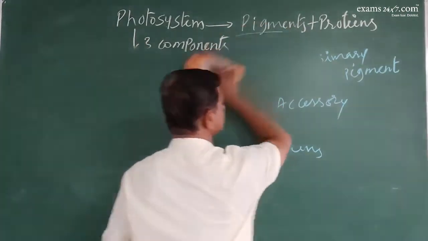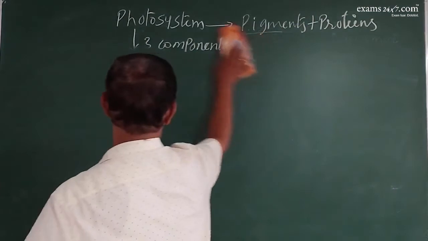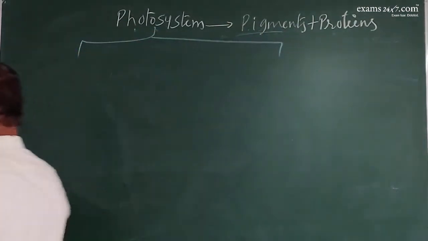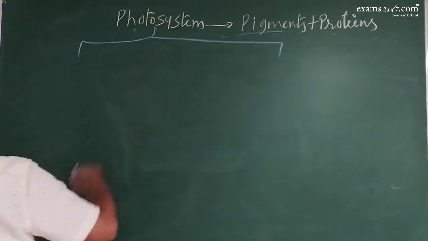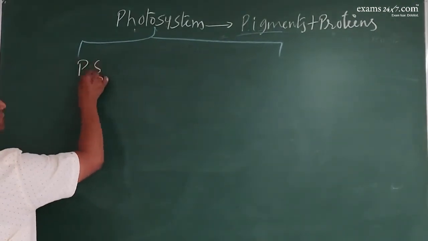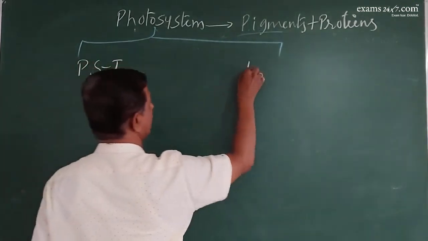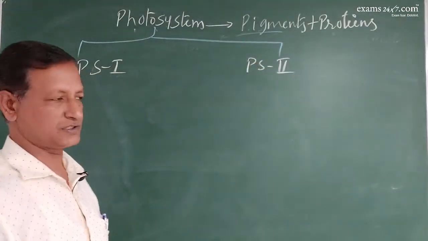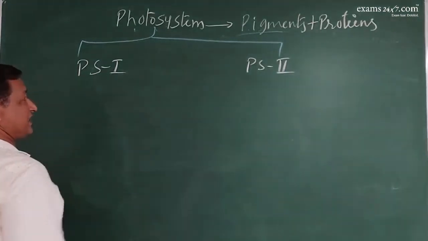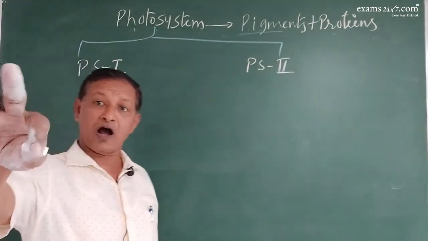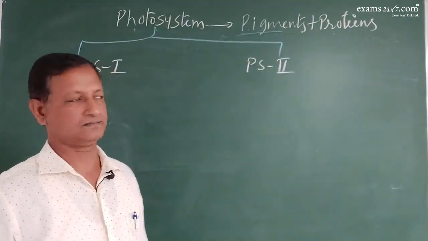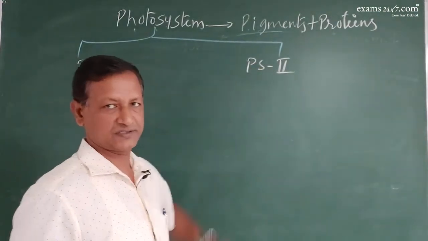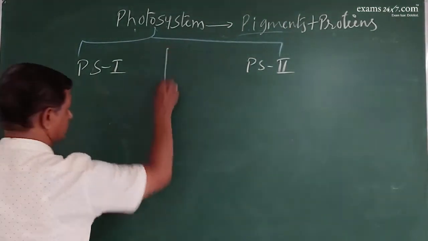There are two types of photosystems: photosystem 1 and photosystem 2. Now in each, all three components will be there. This also has three components. Then what is the difference between the two?